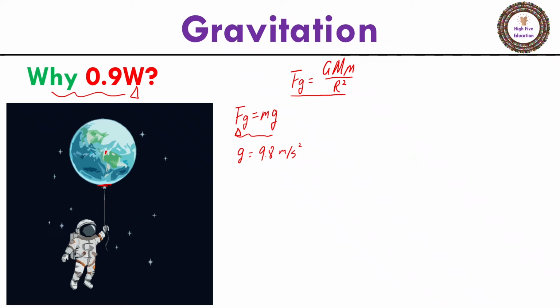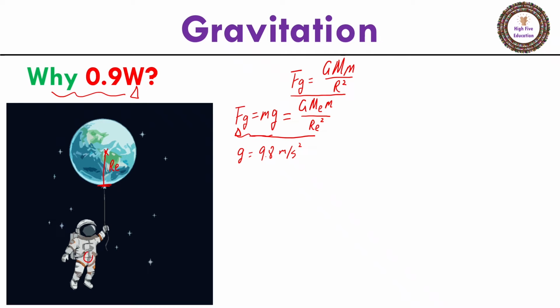And this attractive force, in other words the gravity, can also be expressed as big G times the mass of Earth times the object's mass, divided by the distance of the object to the center of Earth. In this case, it's basically the radius of Earth, so divided by RE squared. So this is the weight of any object on the surface of Earth.